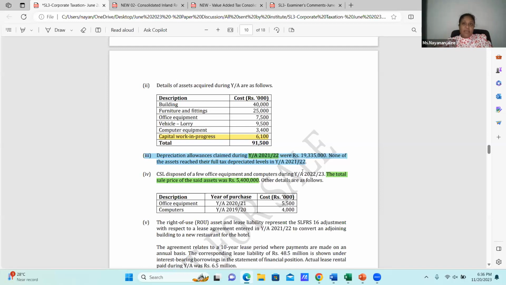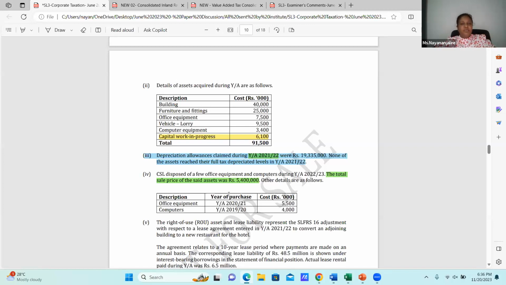Now for that capital allowance, these two assets are also included, which we have disposed during the year. I think it's clear. This 19,335,000 should be reduced by the capital allowances taken for 21-22 with reference to these two assets.